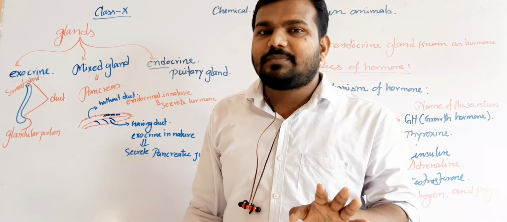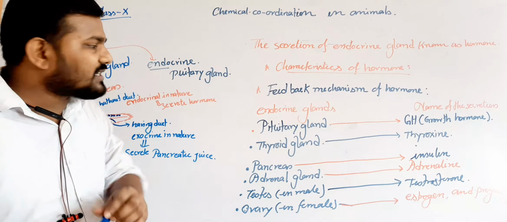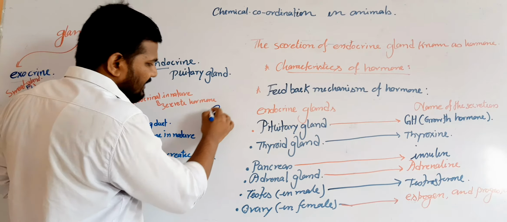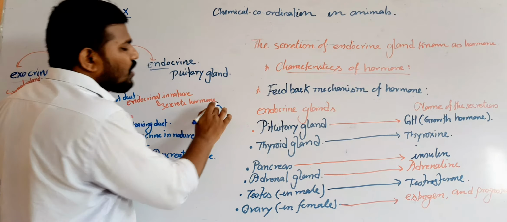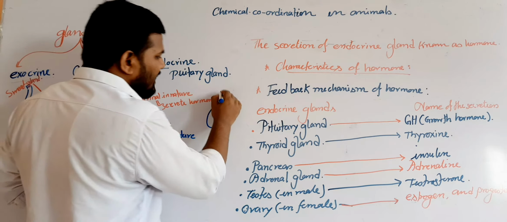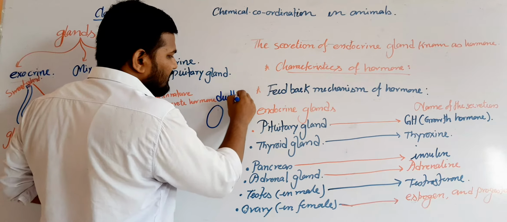Now the endocrine gland. Endo means inner, crine means secretion. It means the inner secretive gland. These glands secrete chemical substances which never come out of the body. They directly mix with the blood by diffusion. This type of gland is termed an endocrine gland. The best example of an endocrine gland is the pituitary gland. When we observe the structure of an endocrine gland, it does not contain any duct. That's why they are termed ductless glands.